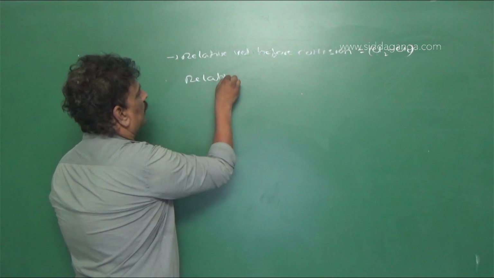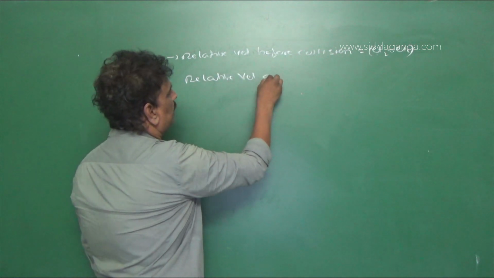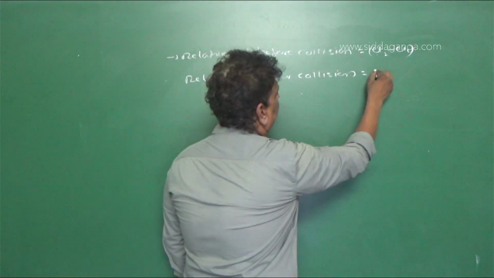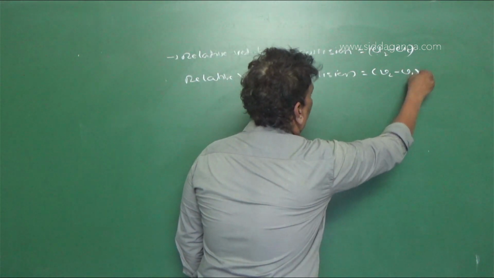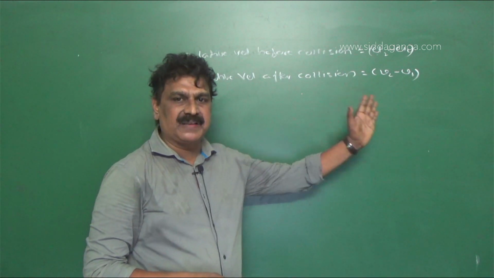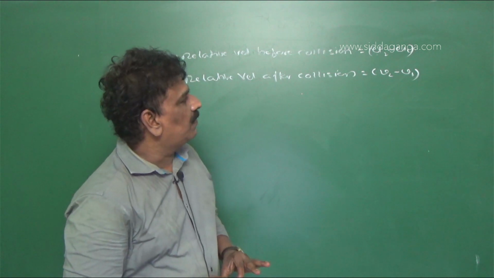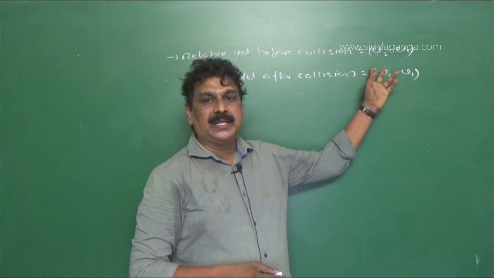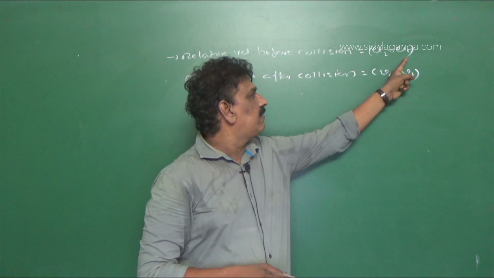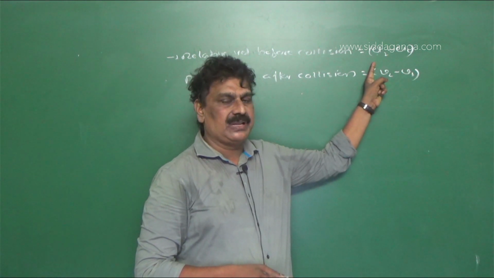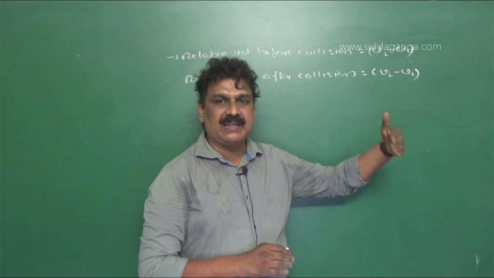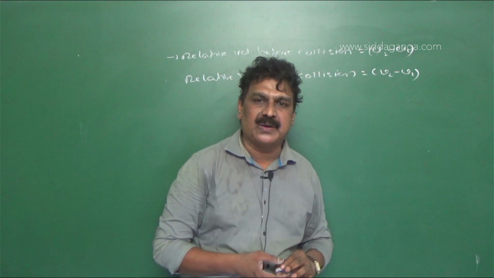Now relative velocity after collision is equal to v2 minus v1. That is called relative velocity of separation. Here u1 is the initial velocity and u2 is the initial velocity of the second body before collision, and v1 and v2 are the final velocities of the bodies after collision.